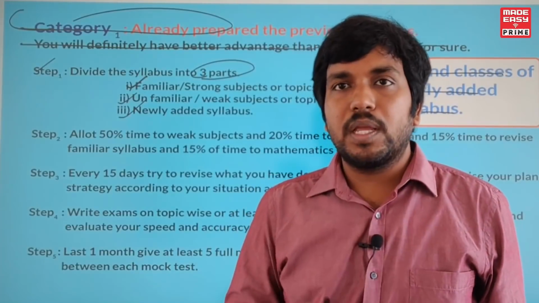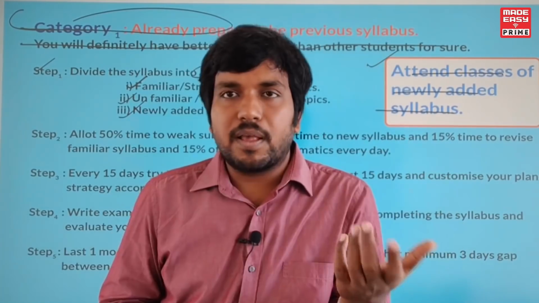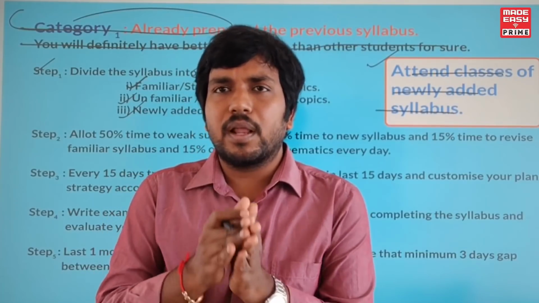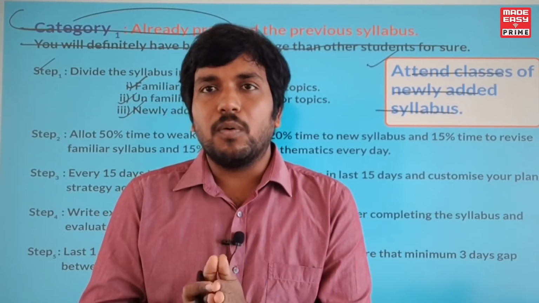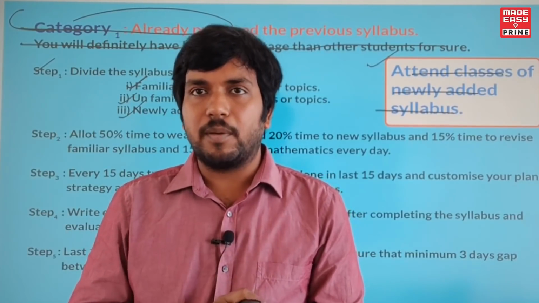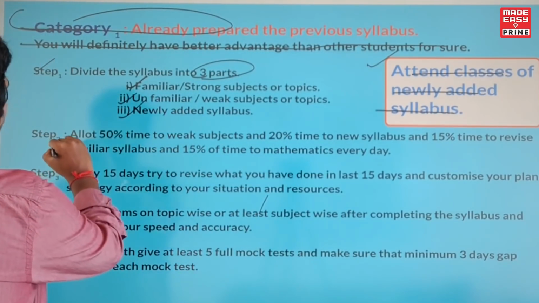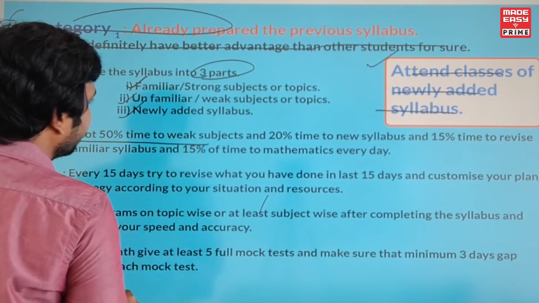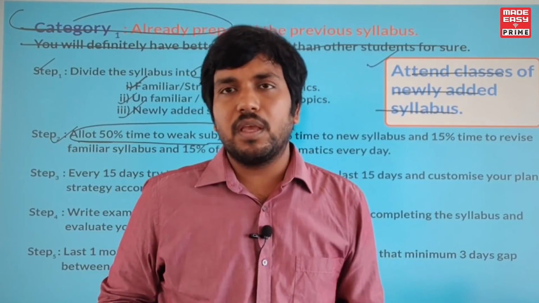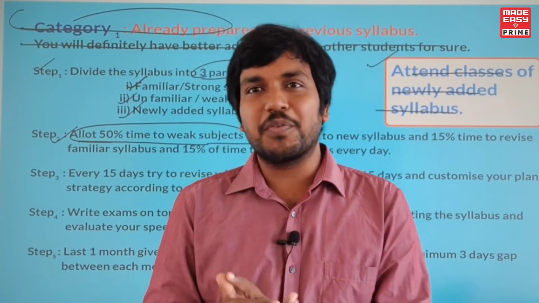Now what you have to do each and every day, see, suppose you are planning to attend classes about this newly added syllabus, let us say around 2 hours every day. Now assume that you have already planned to give around 8 hours a day to study the GATE syllabus. In that case, what you have to do is allot 50% of the time to the weak subjects, right? 50% of the time. Suppose you are planning to study 10 hours per day. Out of 10 hours per day, of course it is difficult to study 10 hours.